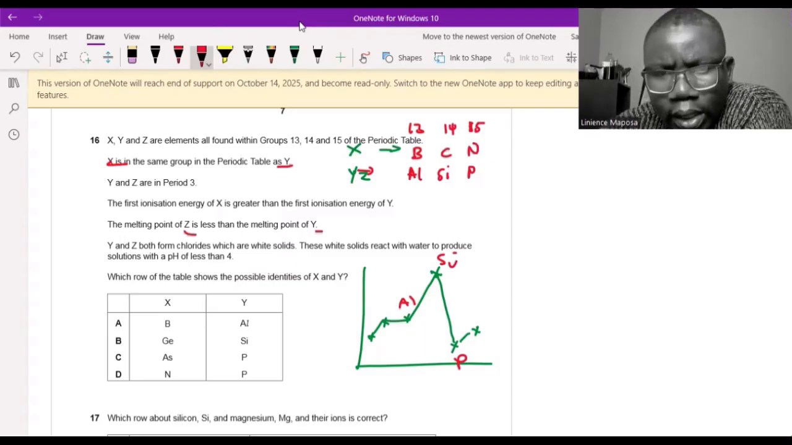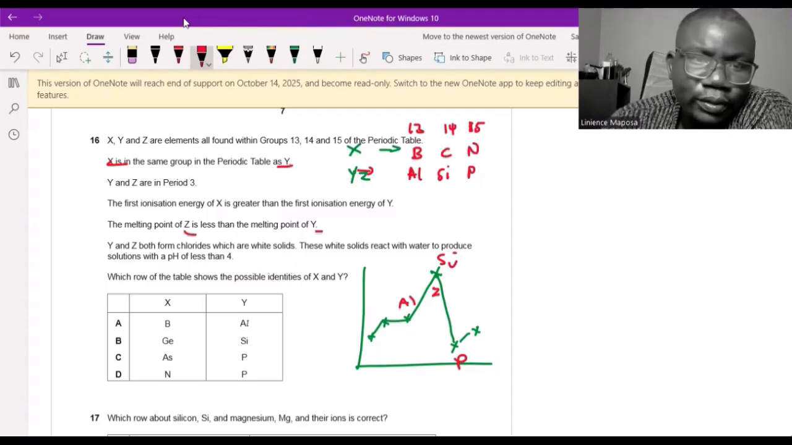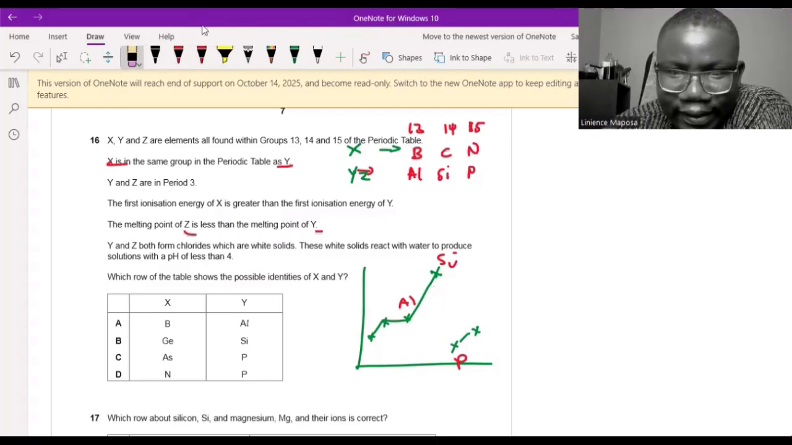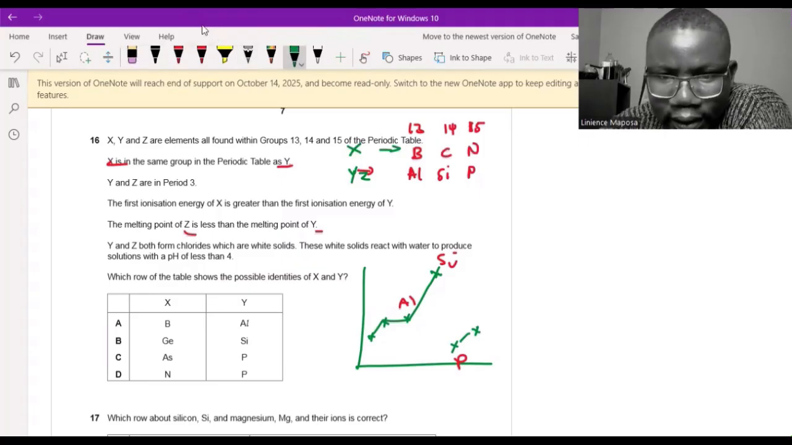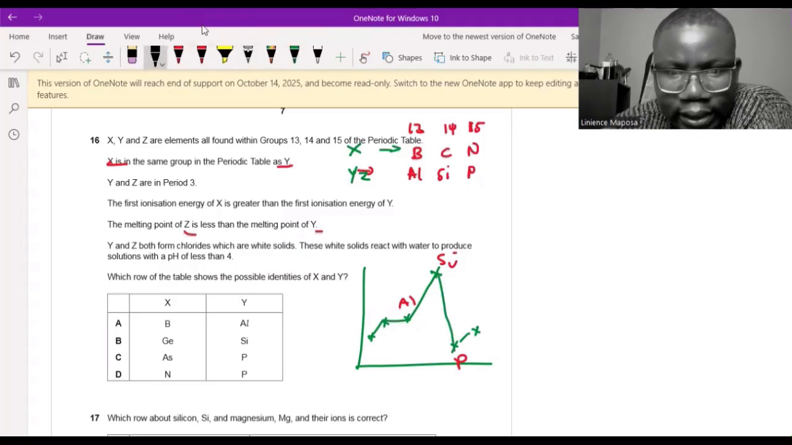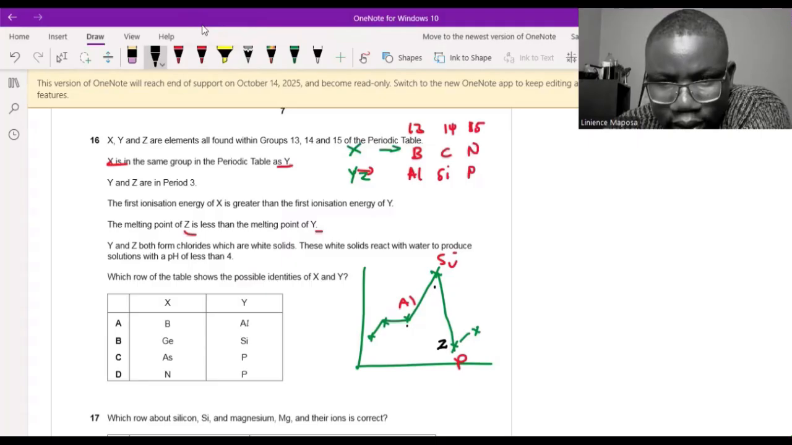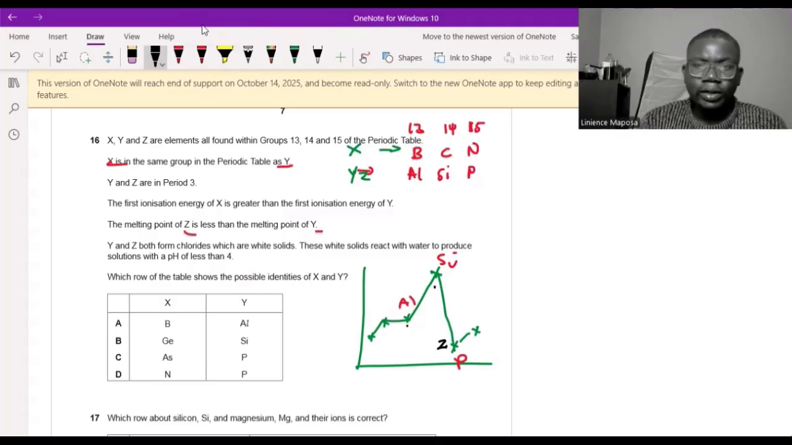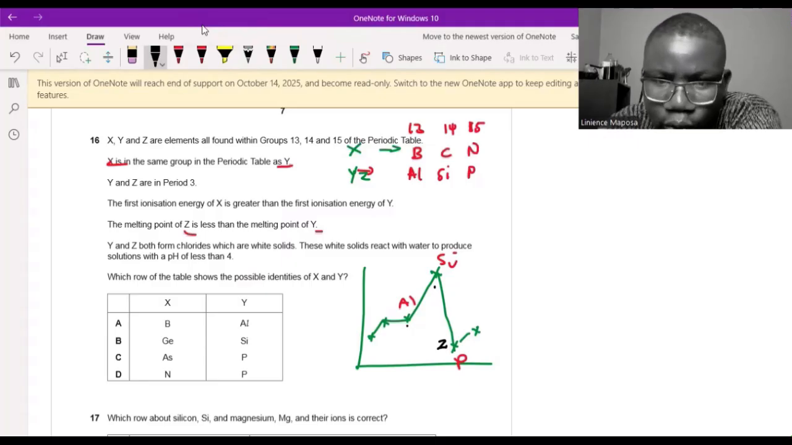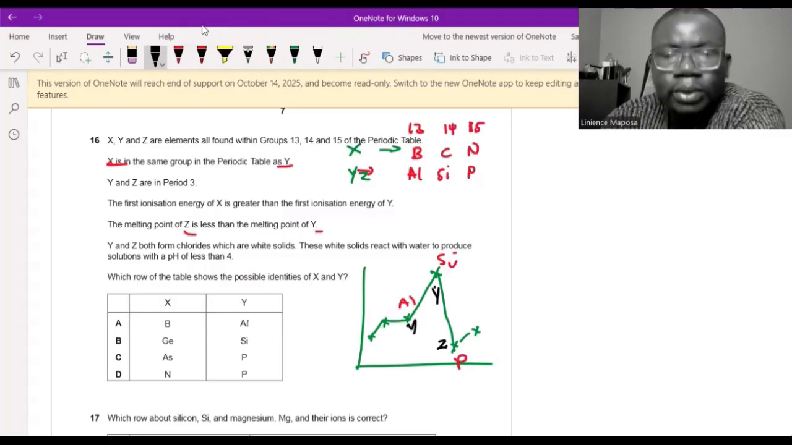Interesting. Z less than Y. Okay, so if this is Z, that won't work because Z has to be less than Y, right? So let me draw this back again. Z is less than Y. So if maybe this one is Z, this one is Y, or this one is Y, because they don't have to be next to each other. So Y can be this one or that one. Okay, so we don't know. So we could say that.